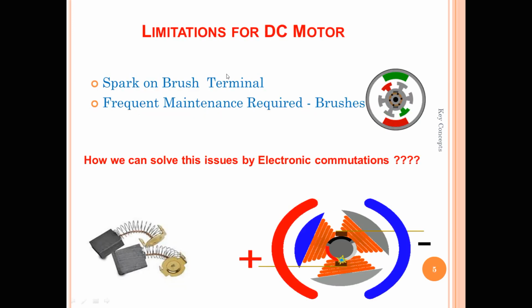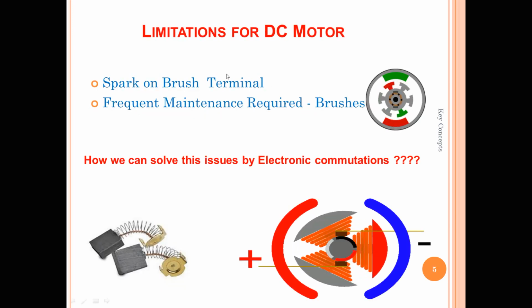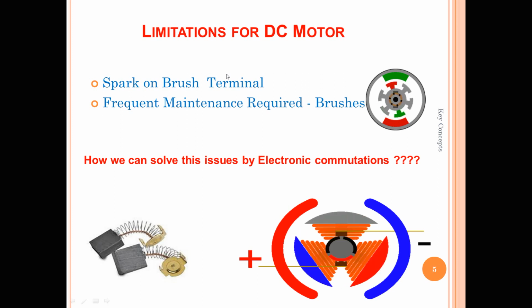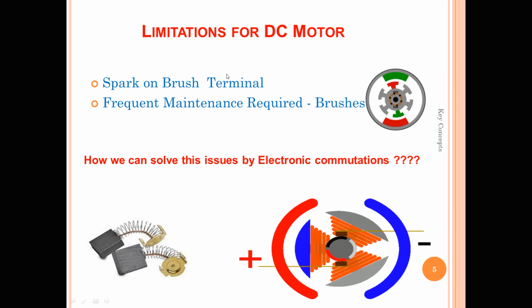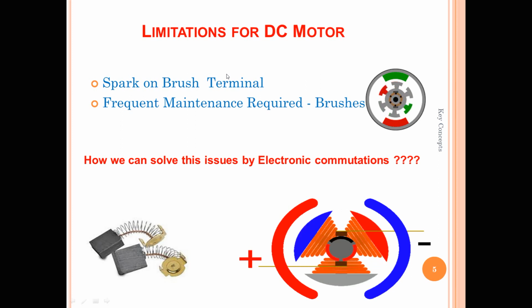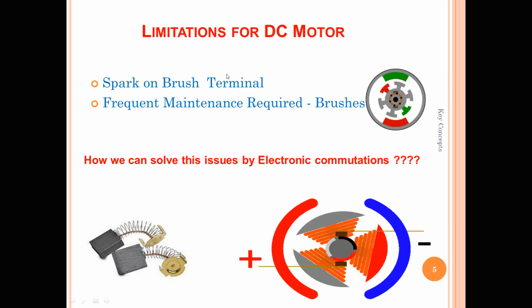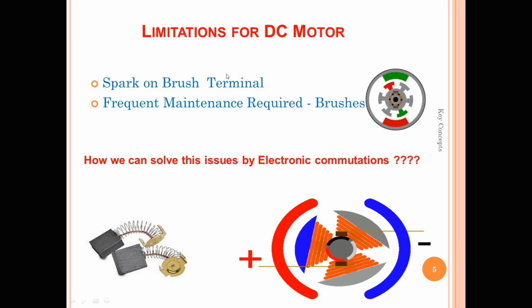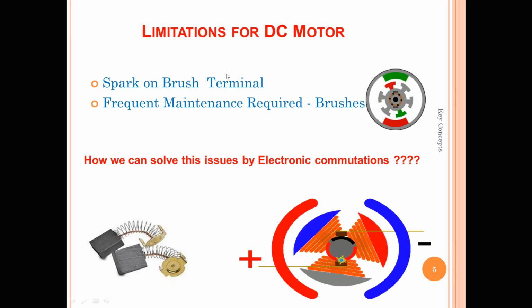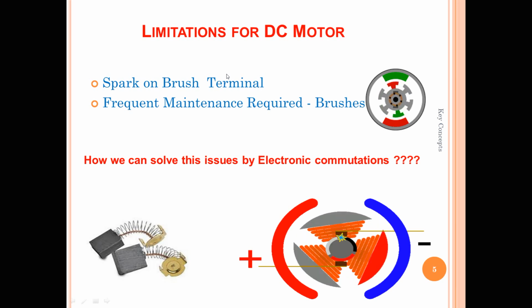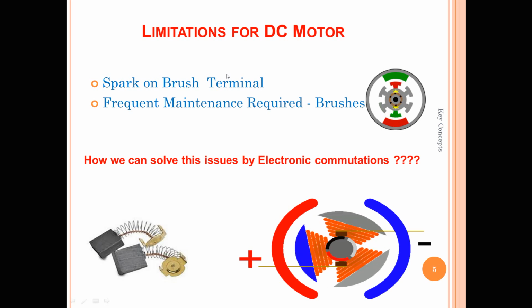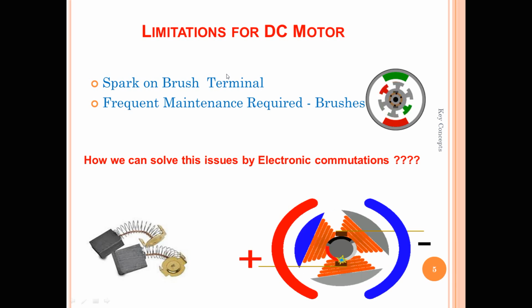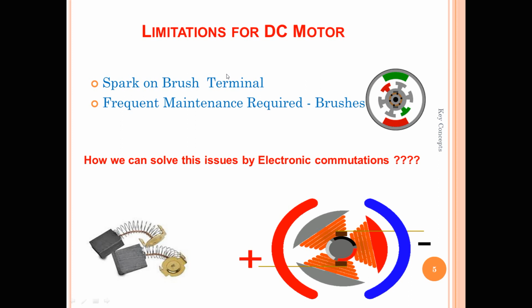The DC motor uses mechanical commutation, and mechanical commutation requires brushes and a commutator. These are mechanical devices that provide physical contact with the rotor.